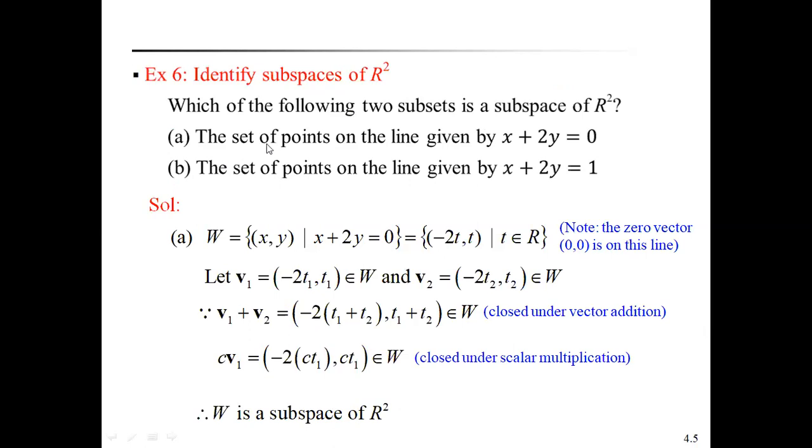Now identify the subspaces of R square. Which of the following two subsets is a subspace of R square? The first one is the set of all points on the line given by x plus 2y equal to 0. The second subset is the set of points on the line given by x plus 2y equal to 1.